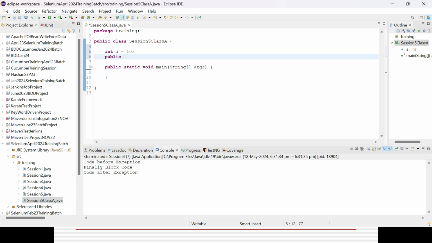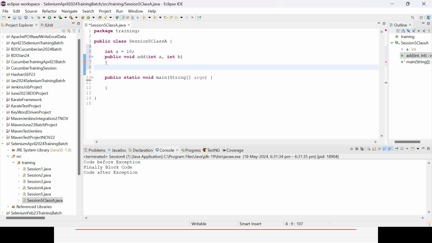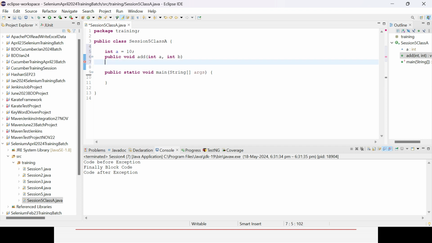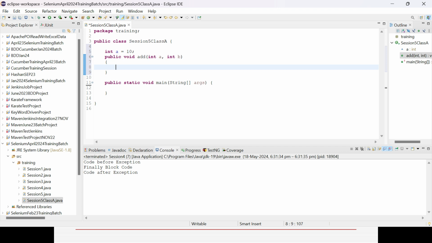So public void add, with integer parameters. Instead of integer a, which is already defined, maybe give m and n, and we just simply do the summation here, m plus n. Directly you can do it, or you can declare a variable and then do it.